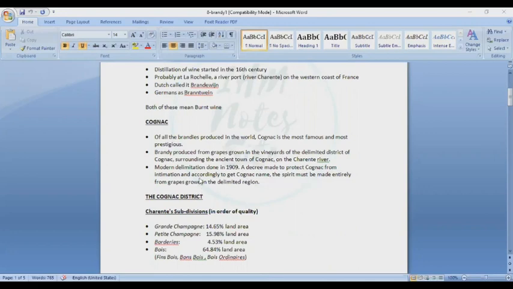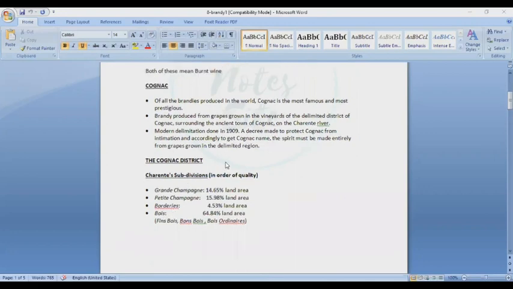The cognac districts, in order of quality, are: Grande Champagne, 14.65% of land area; Petite Champagne, 15.98%; Borderies, 4.53%; Bons Bois, 64.84%; Fins Bois, Bois Ordinaires and other areas.